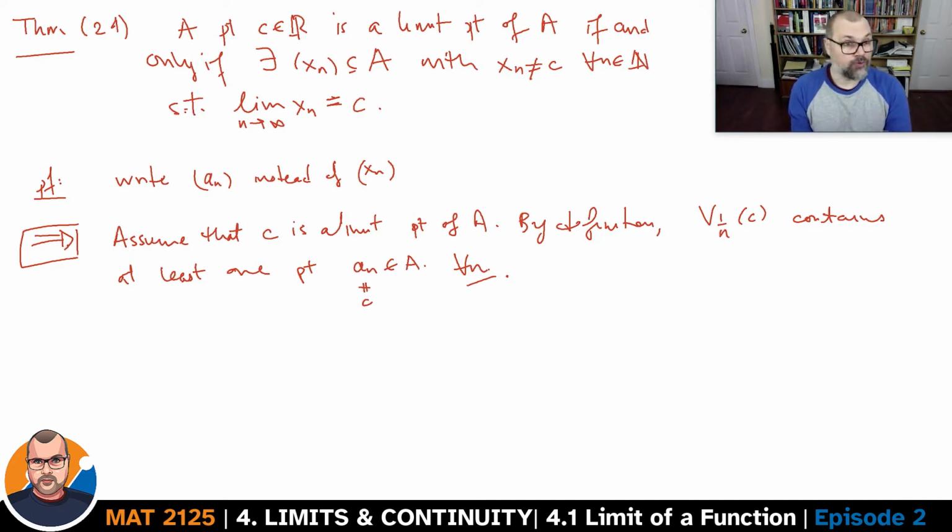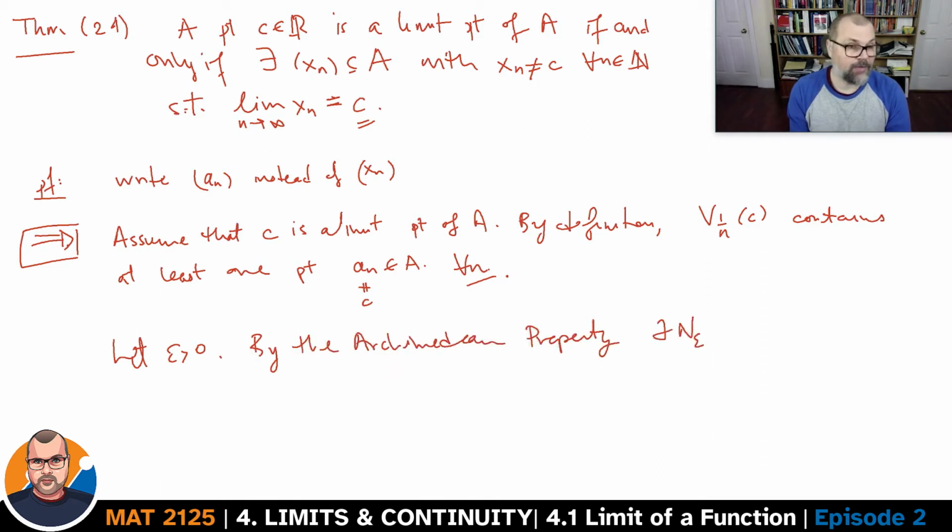So we need to prove we have a convergent sequence. We have a candidate for the limit. We use the definition. Let epsilon be greater than 0. By the Archimedean property, there's going to be some integer n_epsilon such that 1 over n_epsilon is strictly smaller than epsilon. Typically speaking, here we would say there's an integer n_epsilon which is greater than 1 over epsilon, but we've done this often enough that you know where this is going, so I'm skipping the intermediate step.